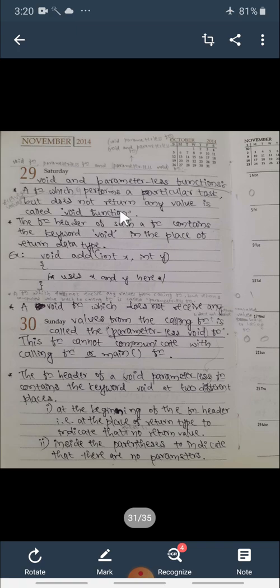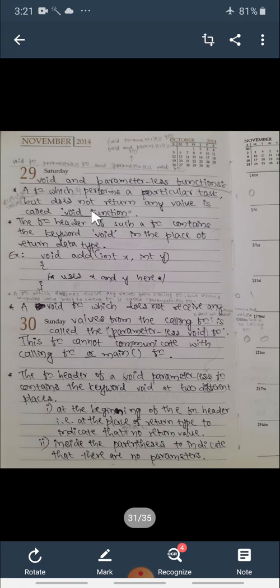A function is receiving values from the calling function. After receiving those values, it performs a particular task. That means it may compute or calculate some value there, but that function does not return that value back to the calling function. So this type of function is called a void function.